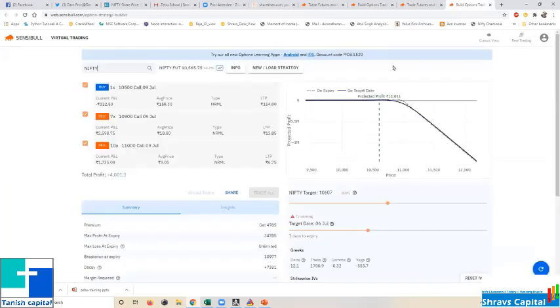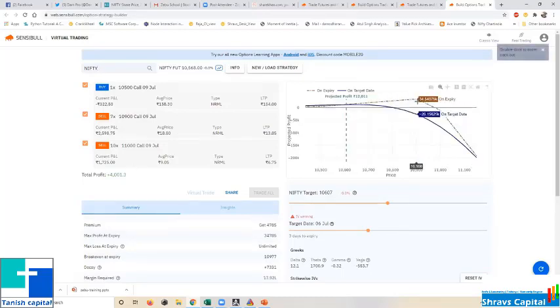So what are all the legs I have taken, and at what price I have taken. Here I have taken 500 call 1 lot long and 900 call 7 lot. Everything will be there, at what price I have taken. If the market expires at 900, I will get 34,000 profit on the expiry day, or else my break even is around 11,000.